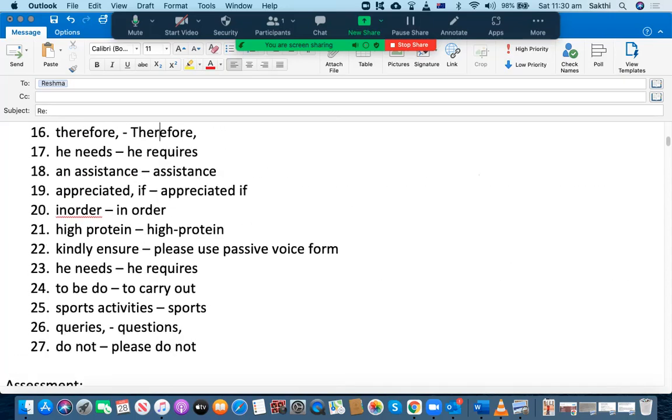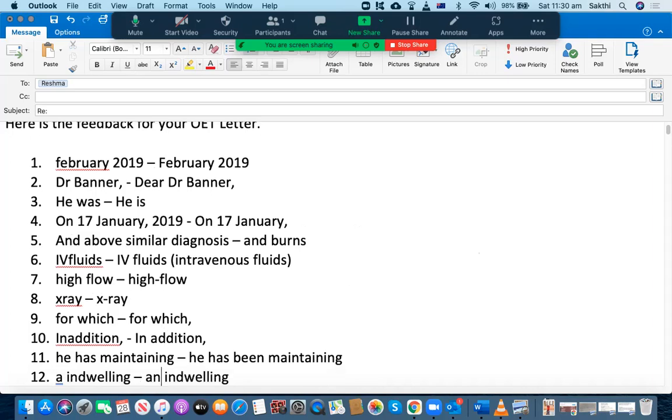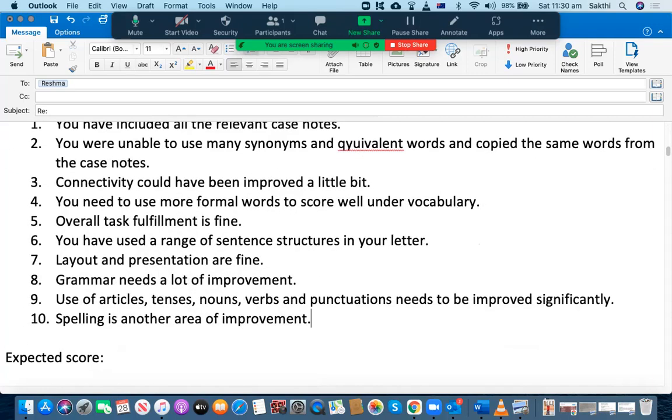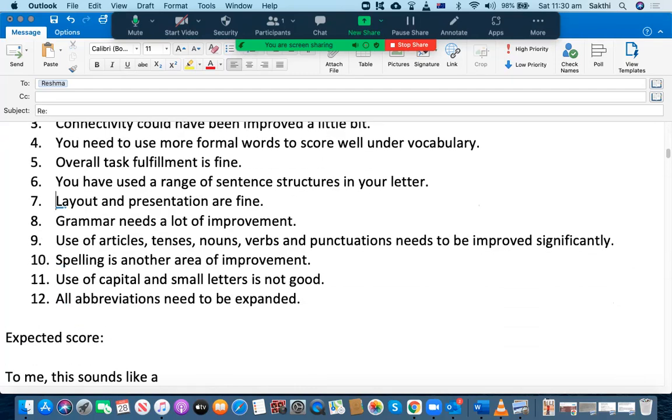Let me go through the assessment and then the number of mistakes and their severity. The use of capital letters and small letters is not good. Tenses, nouns, verbs, and then abbreviations need to be expanded as well. Abbreviations are not good. All abbreviations need to be expanded. That's another issue.